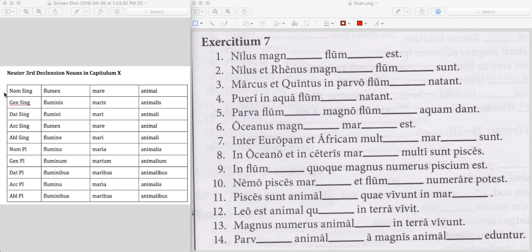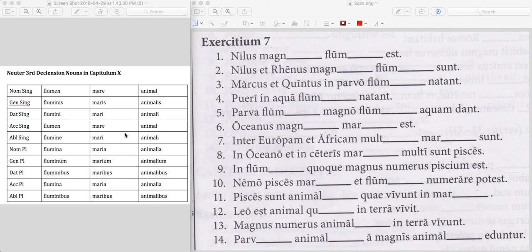If you remember, again, looking over here on the left, "9 giants dance across a bridge." That is the order of cases as you know them. So singulars and then plurals down here. Now these are third declension neuter nouns. So one thing you notice, I don't know if you remember, but with neuter nouns, the nominative and the accusative are always the same, and that holds true here. Flumen is flumen, mare is mare, animal is animal.